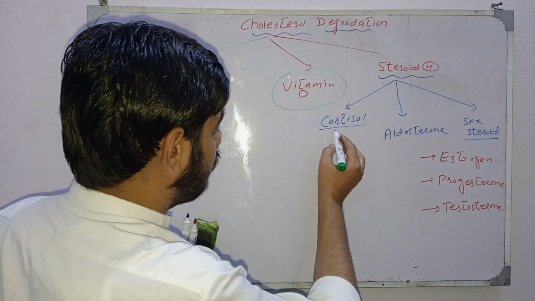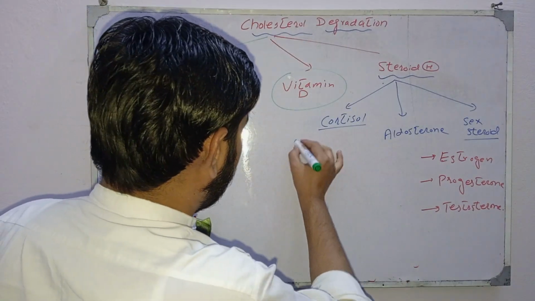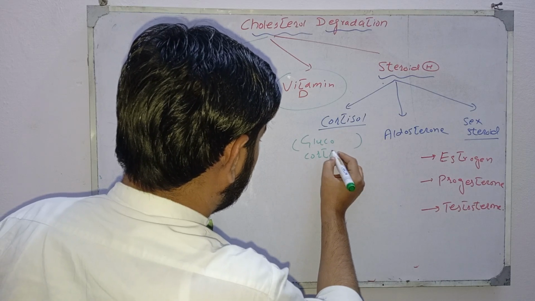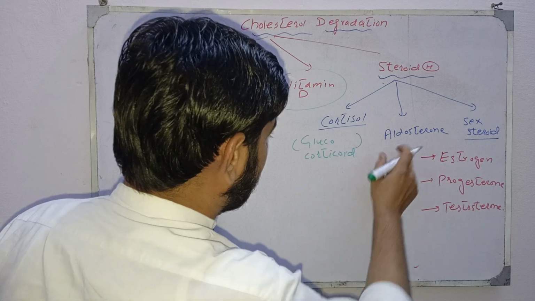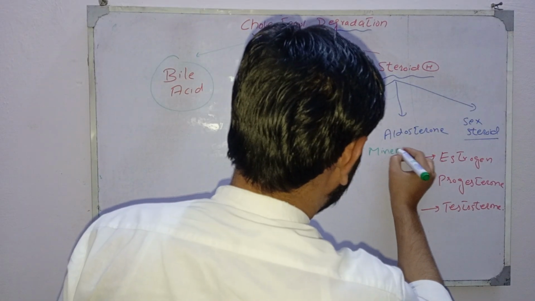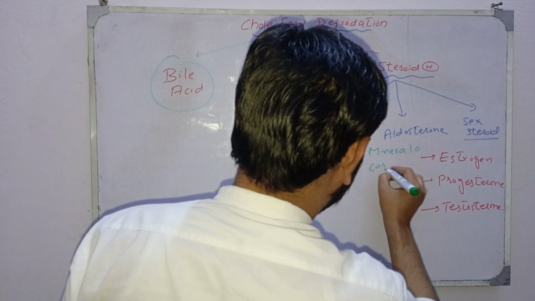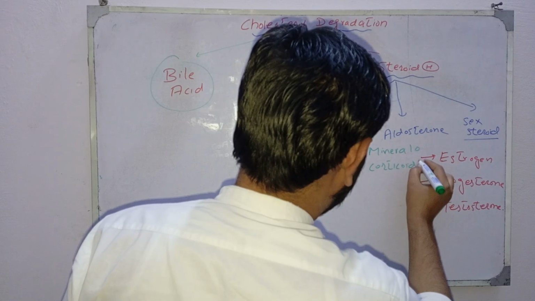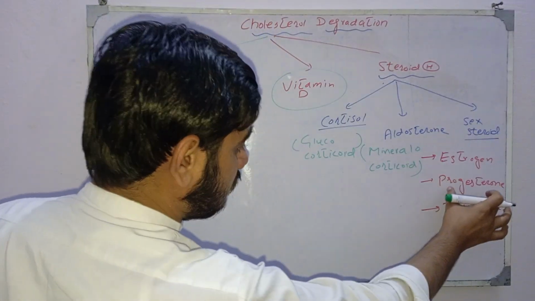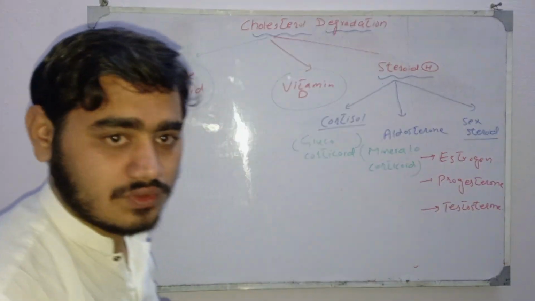Steroid hormones include cortisol, another name is glucocorticoid, aldosterone, another name is mineralocorticoid, and sex steroids. They include estrogen, progesterone, and testosterone.